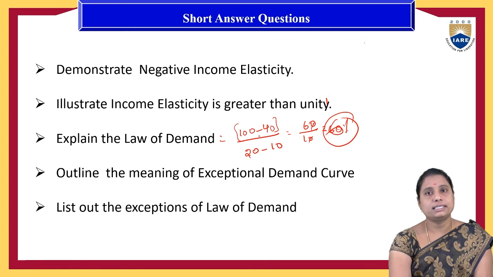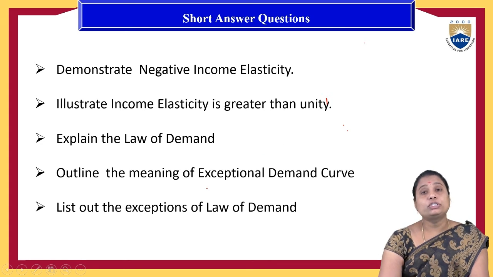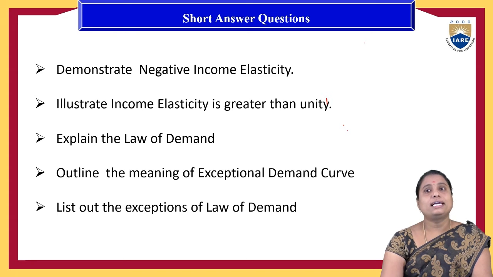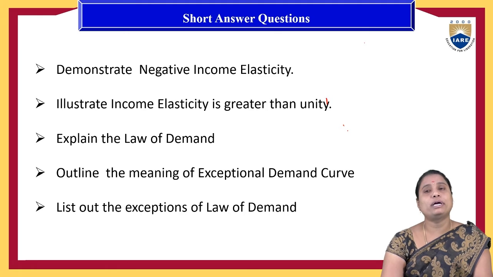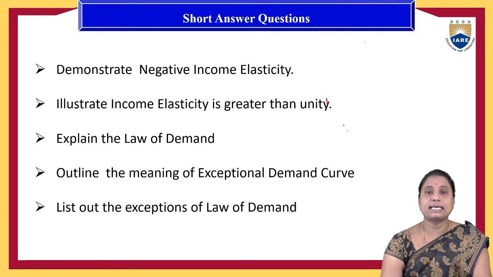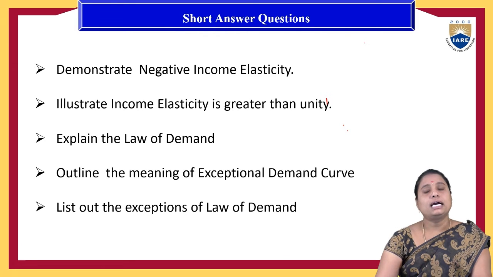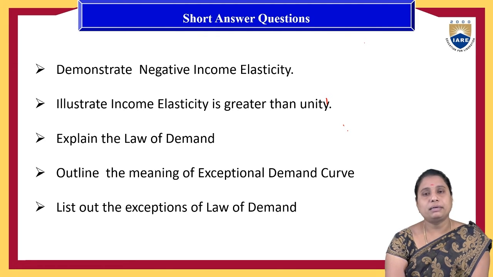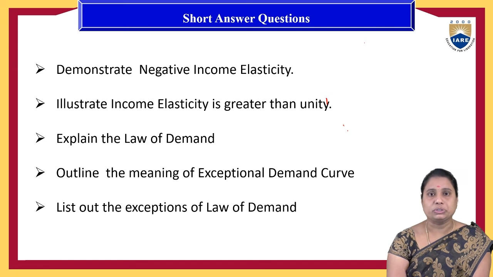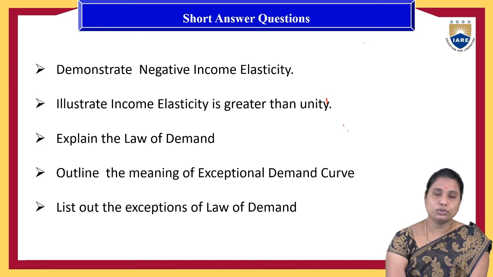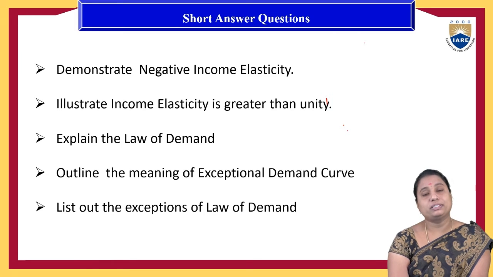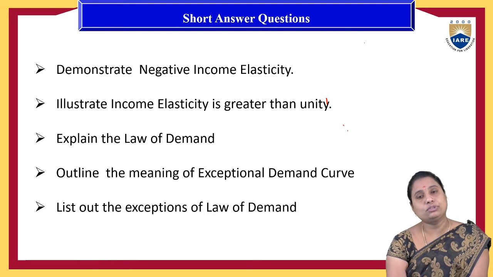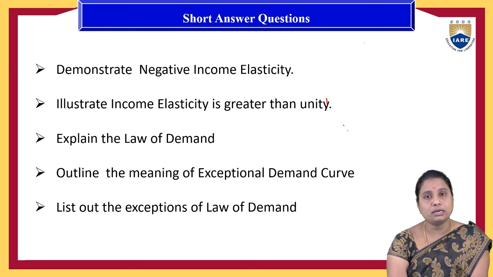Then the next question is: outline the meaning of exceptions of demand curve. Here you need to provide the exceptions to the law of demand: luxury products, Giffen paradox, as well as other related elements like abnormal situations, no idea about future price changes, and ignorance of the people.